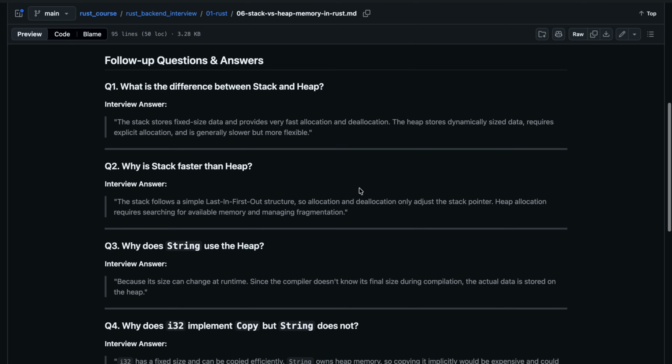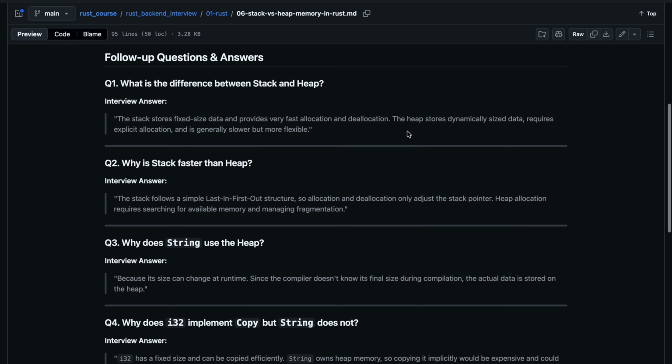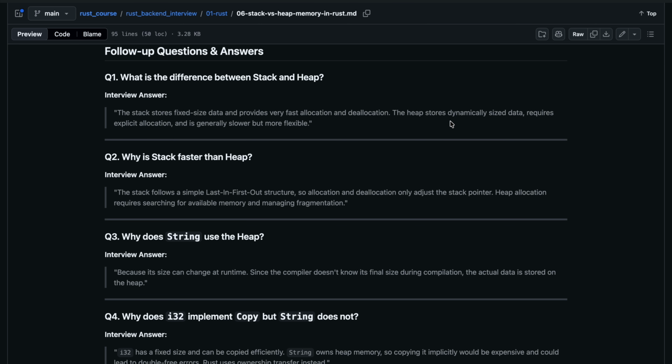So these are the follow-up questions. What is the difference between stack and heap? The stack stores fixed size data and provides very fast memory allocation and deallocation. The heap stores dynamically sized data, requires explicit allocation, and is generally slower but more flexible.